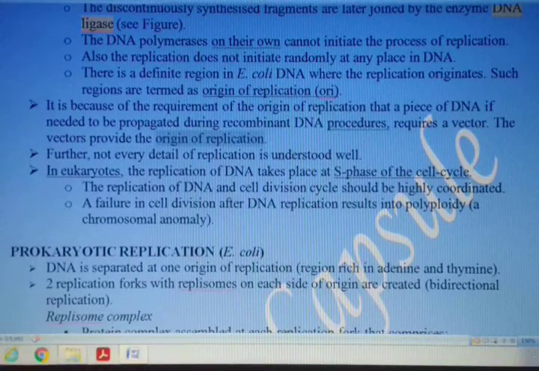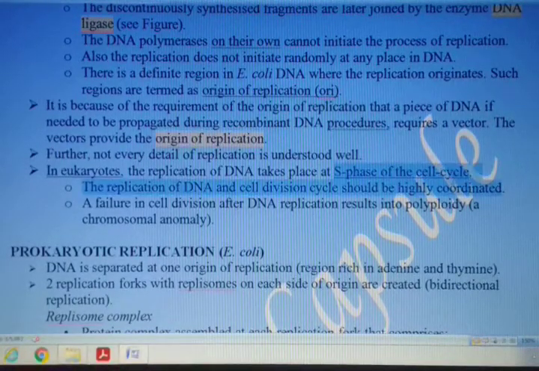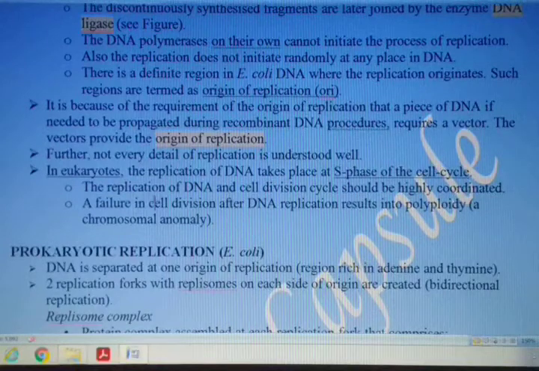Later on, in eukaryotic organisms also replication has been understood, and it has been found that this process of DNA replication takes place at the time of S phase of the cell cycle. And here the replication of DNA and the cell cycle are highly coordinated.